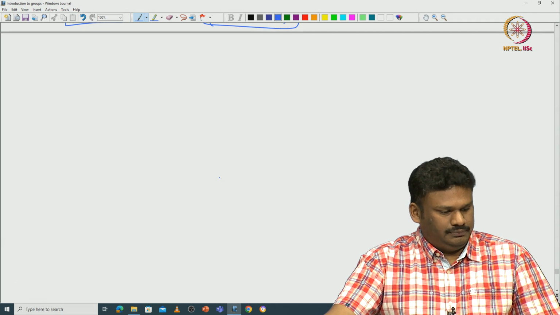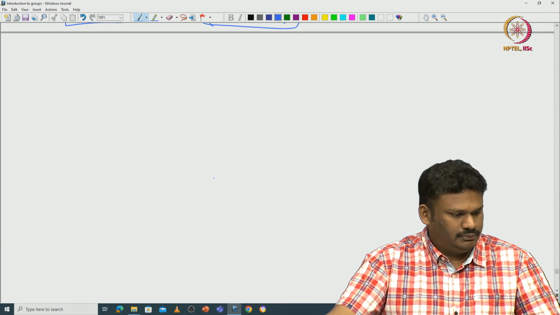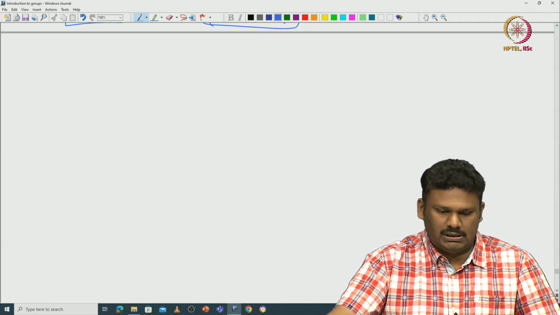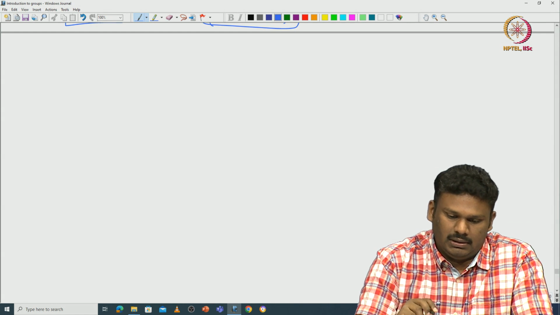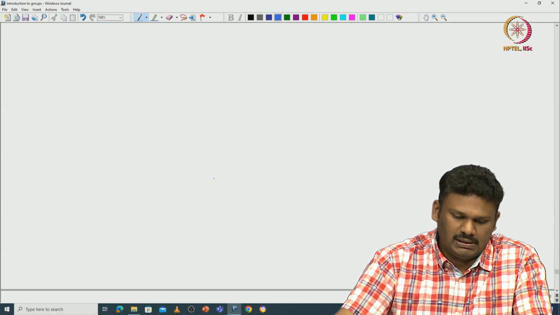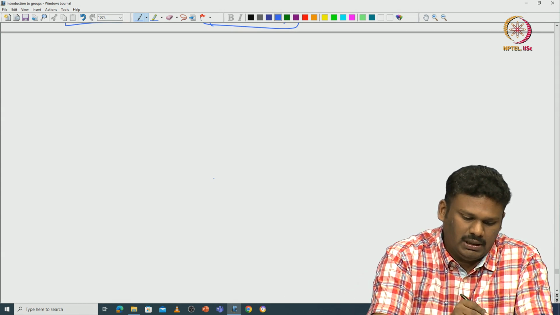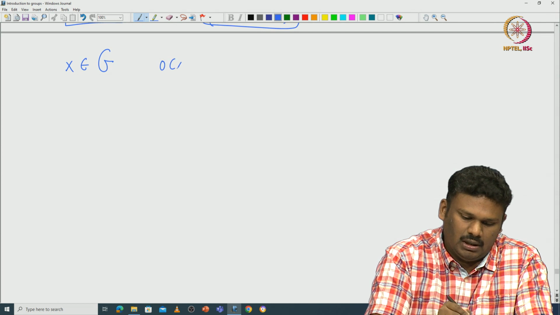So, now let us see how many elements you will have inside a given group. Let us start with some element x in G such that the order of x is finite.